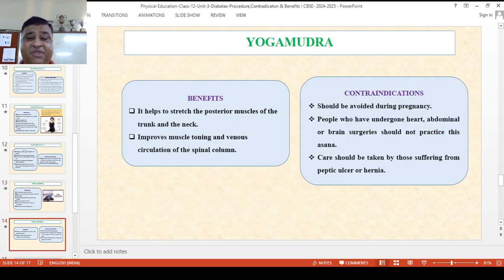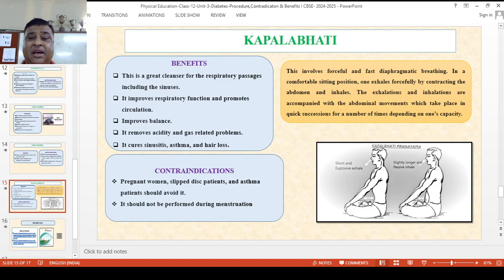Now what are the benefits of Yog Mudra? It helps to stretch the muscles of the trunk and neck, improve the muscles, toning up and the circulation of the spinal column. Now, what are the contraindications? Pregnant women should avoid it. People who have undergone heart surgery, abdominal or brain surgery should avoid it, and care if you are suffering from peptic ulcer or hernia, it should be avoided.